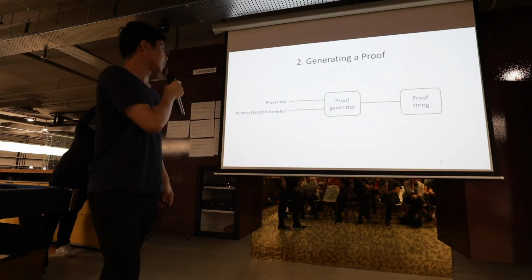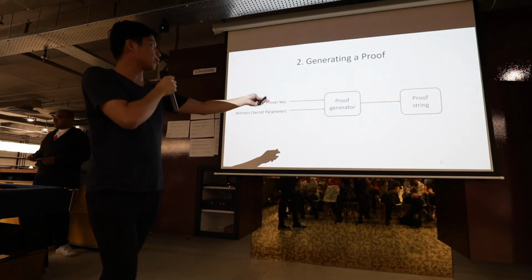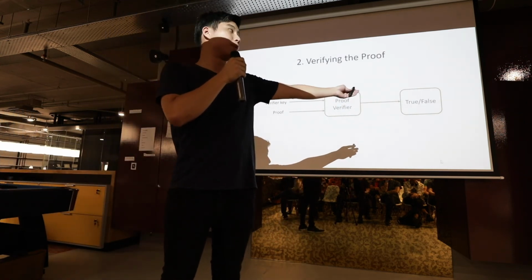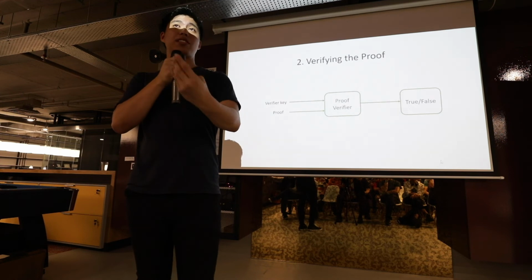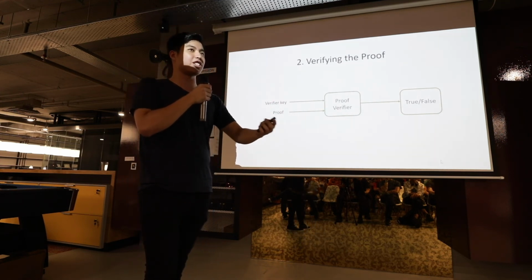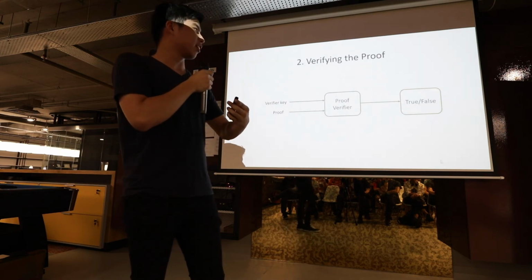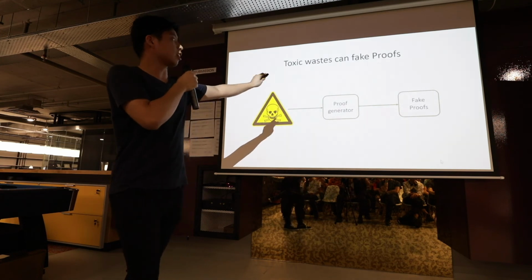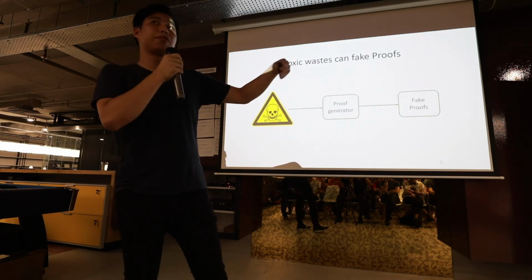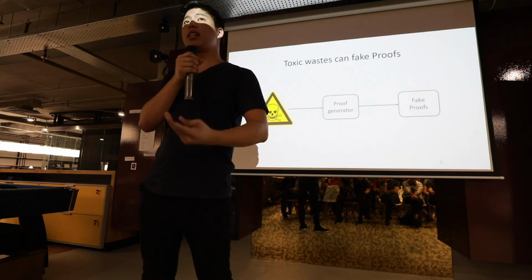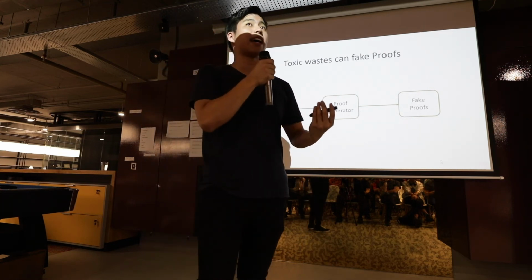Right, okay, so generating a proof, and verifying a proof. When verifying a proof, the output would be either true or false, whether the proof is correct or not. Maybe after this presentation, I can go into the discussion if you guys are interested. Using the toxic waste, you can actually generate fake proofs. So in the case of, let's say, Zcash, you can actually print more money. You can create more supply of Zcash coins.